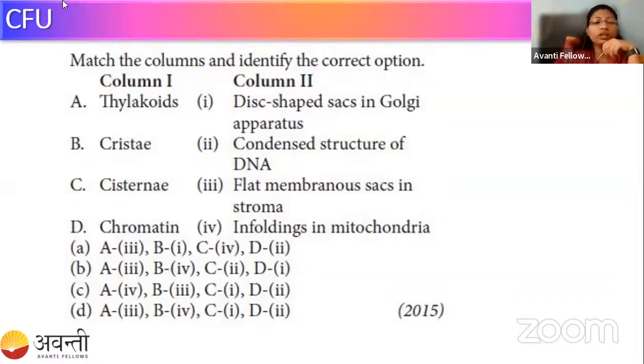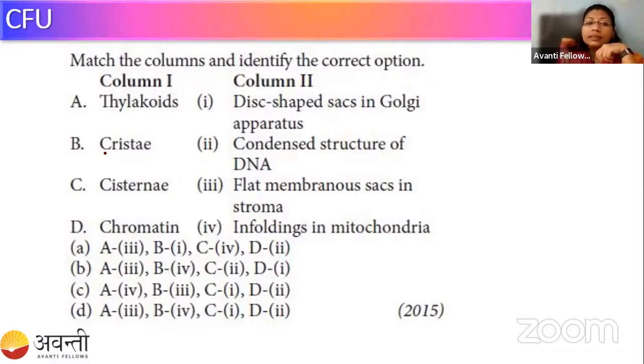First, we know that whenever we have to do such kind of question, we always go through the options. Here, out of A, B, C, D, for option B we have a good variety. B is given for cristae.